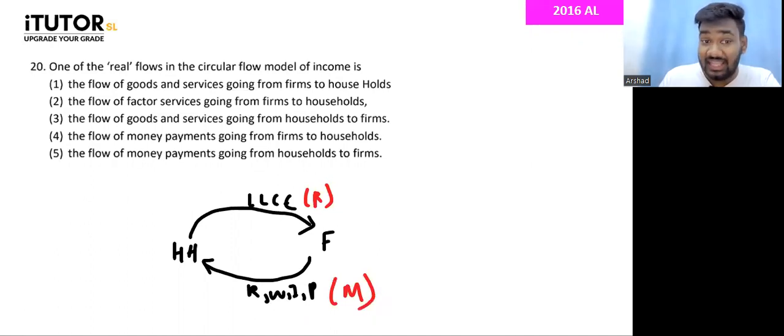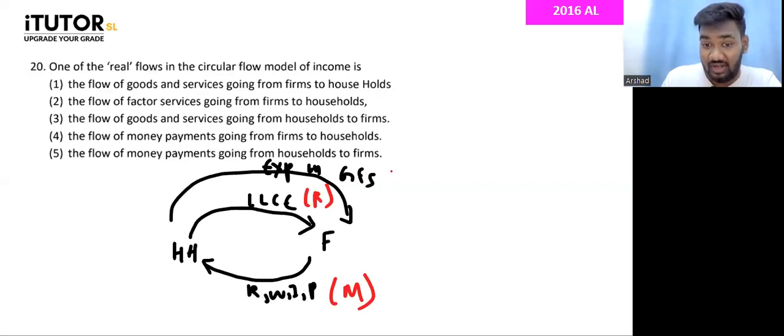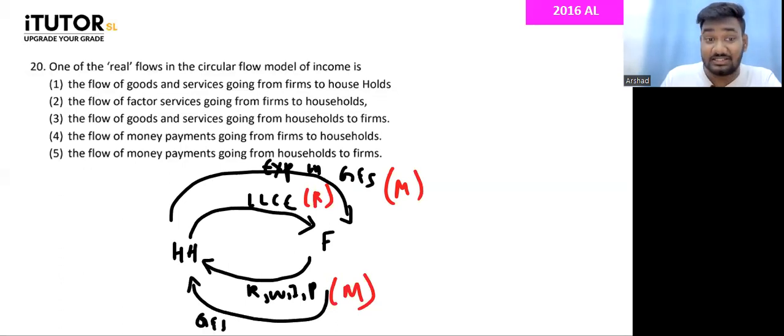With the money that they get, they spend, right? There is expenditure on goods and services. This expenditure on goods and services is what? Monetary or real? It's a monetary flow. In return for spending on goods and services, what do firms do? Firms provide goods and services to households. This providing of goods and services is what? That's a real flow. I'm hoping you all remember that part.